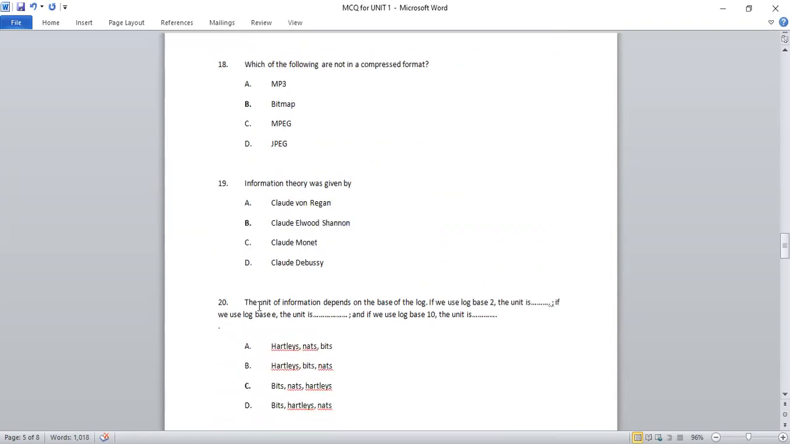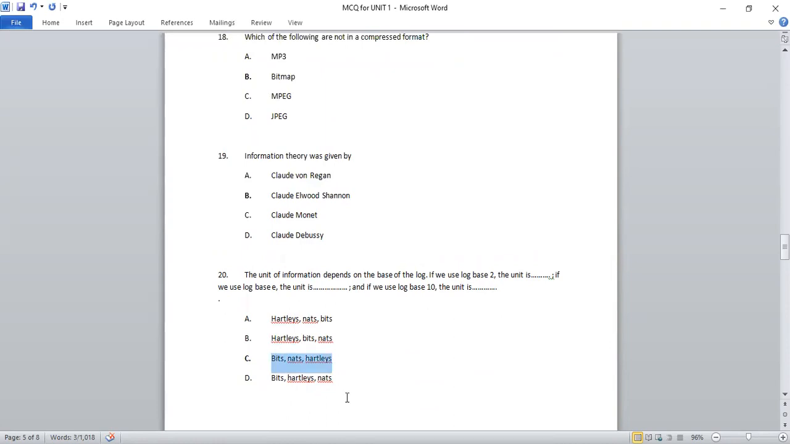Next question, 20th. The unit of information depends on the base of the log. If we use log base 2, the unit should be bits. If we use log base e, then it should be nats. And if we use log base 10, then it should be Hartleys. So the right option will be Hartley nats bits, no. Hartley bits nats, no. Bits nats Hartley, yes, this is the right option. That is C option is the right one.